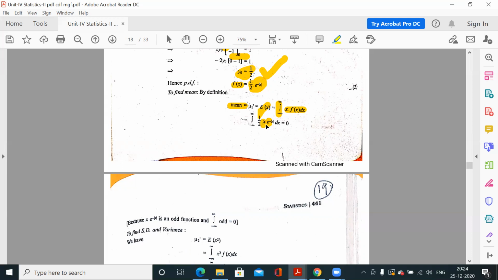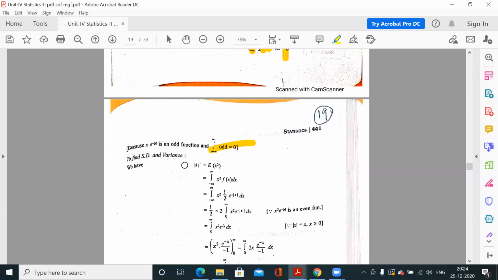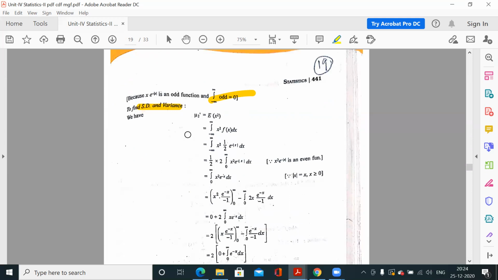So odd into even is an odd function. So this is odd integration. Odd function means the integration would be 0. So the mean is 0. Now standard deviation and variance.